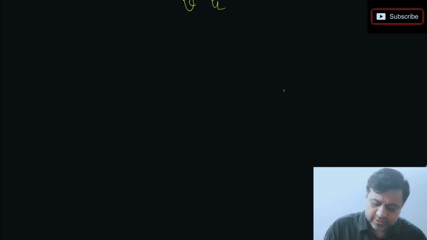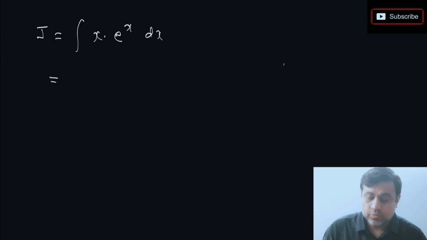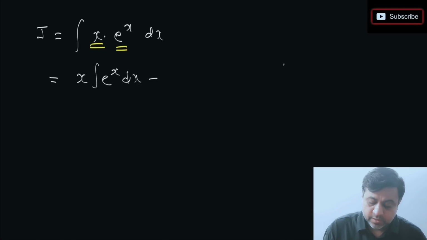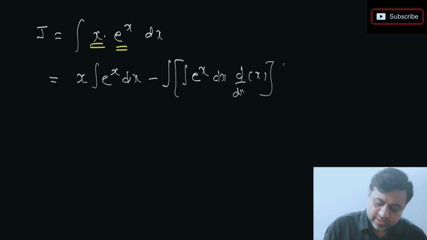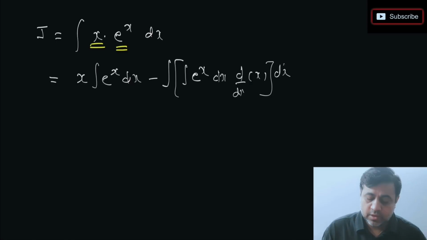I'll take the first question. The first question here was integration of x into e power x dx. So as we have discussed just now, whatever comes first, that is u, so x will be u and e power x will be v. So what I'll do here is, I keep x as it is, integration of e power x dx, minus integration of e power x dx, and I'm taking derivative of x, everything inside the bracket with respect to x. Okay, so I'm applying the formula.